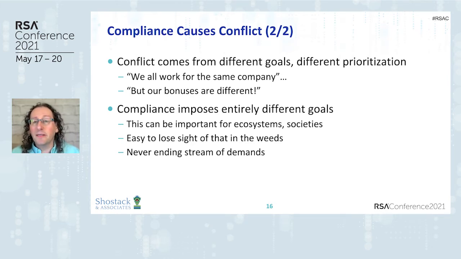Now, compliance is imposing these different goals. This can be important for an ecosystem like the payment ecosystem. It can be important for a society. For example, the way the Europeans have imposed GDPR because they say privacy is important to us as a society, even if your company has a different view, even if your company is somewhere else, you're imposing this on our European citizens. It's easy to lose sight of that if you're in the weeds. This never-ending stream of demands really draws us away from, yeah, there actually are reasons to do this.